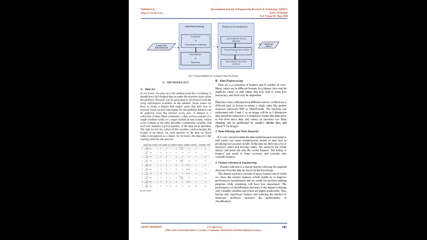B. Data pre-processing. A dataset is a collection of features and n number of rows. Many values are in different formats. In a dataset, there may be duplicate values or null values that may lead to some loss in accuracy, and there may be dependent values. Data have been collected from different sources, so they use a different type of format to notate a single value, like gender. Someone represents m/f or male/female.